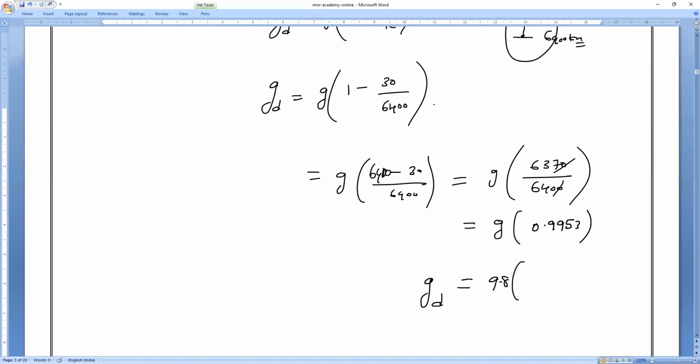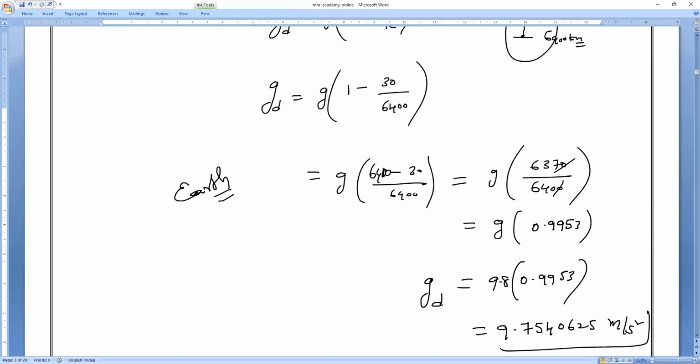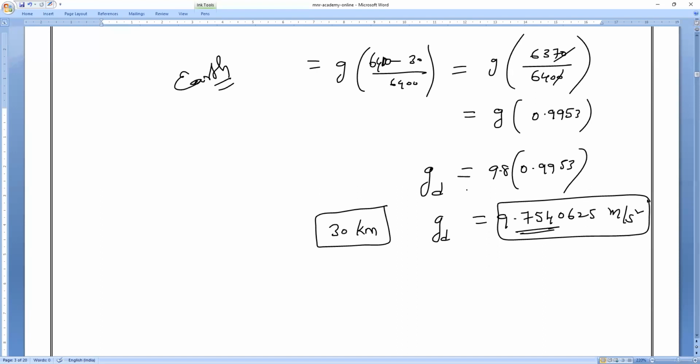We all know that g value of earth is how much? 9.8. So 9.8 into 0.9953. So what will happen, everyone? Answer please. Which is equal to 9.7540625 meter per second square. This is the g value at a 30 kilometers depth. See that very small variation, because the depth is very small. He dug inside a very small distance.